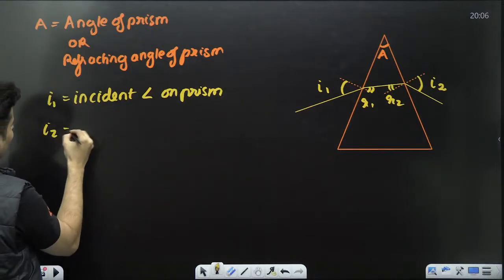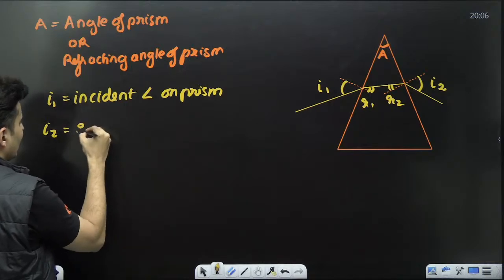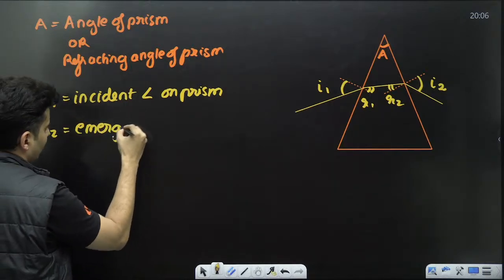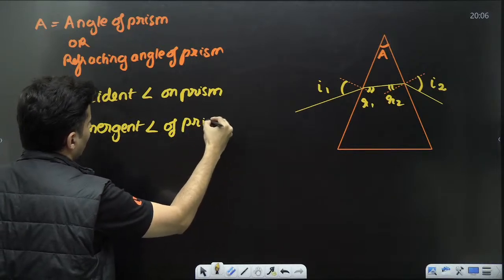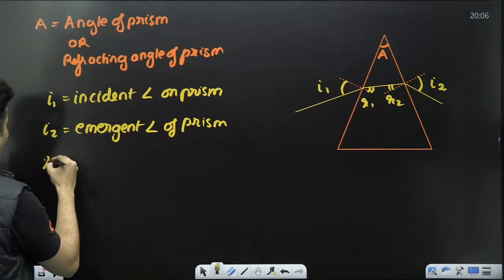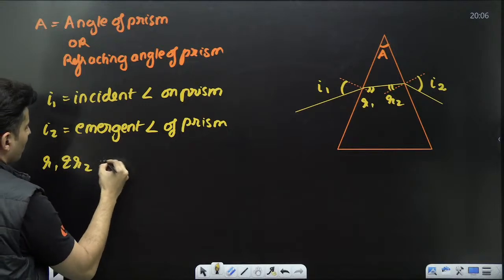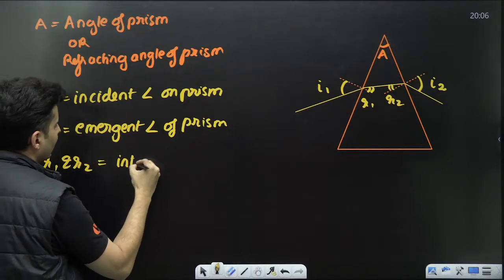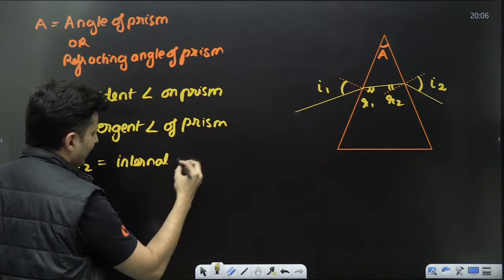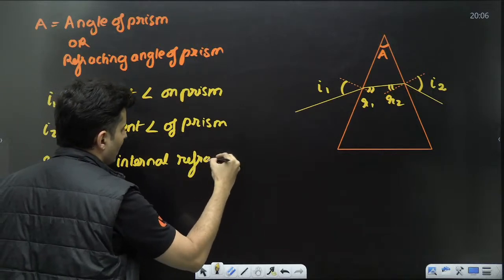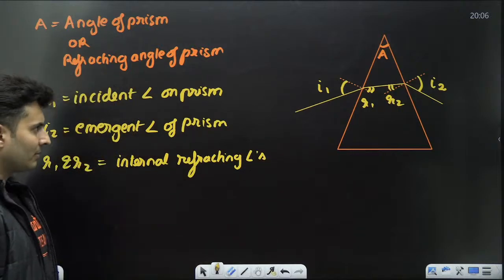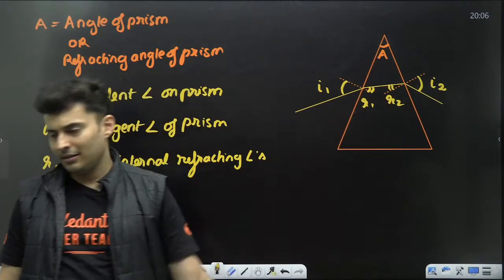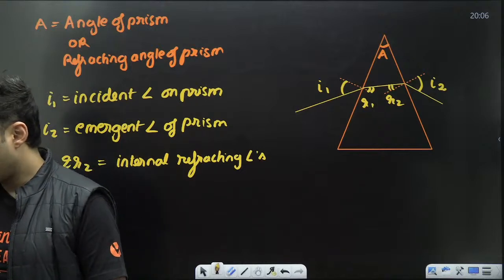That angle I2 is called the emergent angle of the prism. R1 and R2 are usually called the internal refracting angles of the prism. Is this point clear? What is what? Awesome.